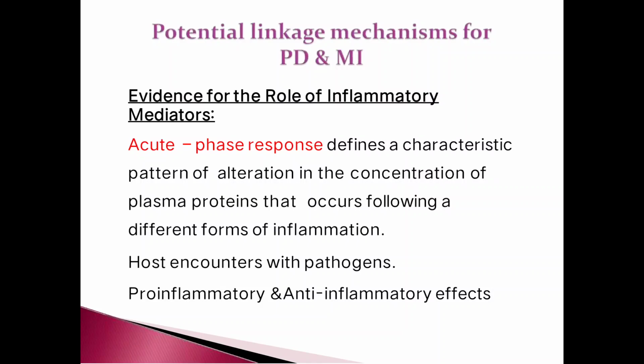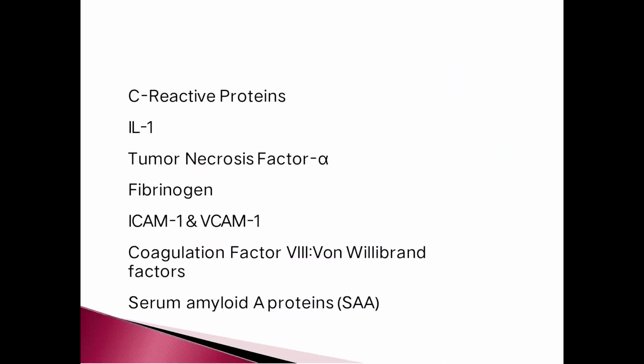Potential linkage mechanism for periodontal disease and MI. Evidence for the role of inflammatory mediators. Acute phase response defines a characteristic pattern of alteration in the concentration of plasma proteins that occurs following different forms of inflammation. Host encounters with pathogen, pro-inflammatory and anti-inflammatory effects: C-reactive protein, interleukin 1, tumor necrosis factor alpha, fibrinogen, ICAM1, VCAM1, coagulation factor 8 activation, that is von Willebrand factor,